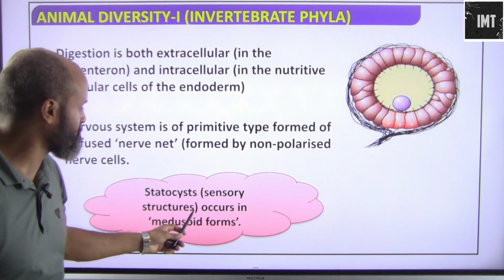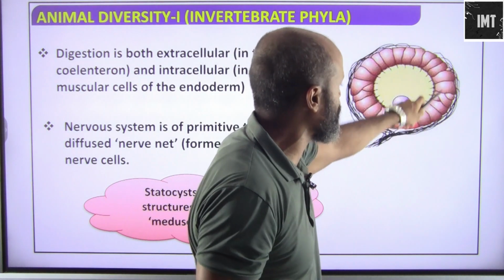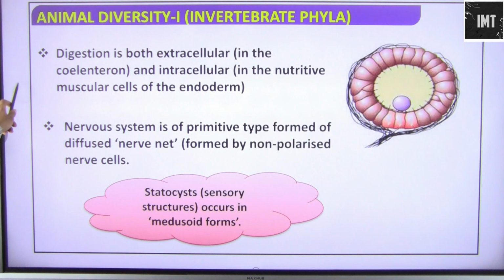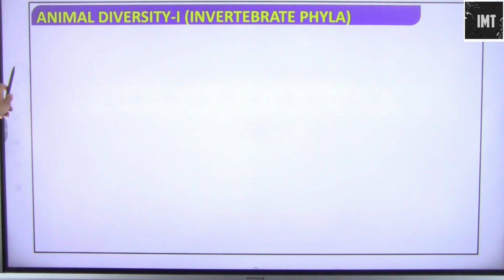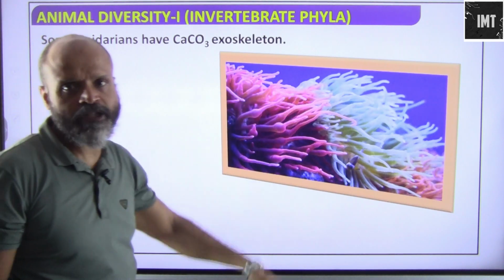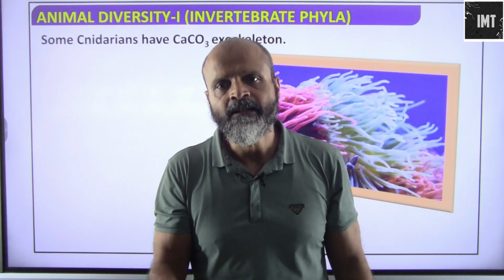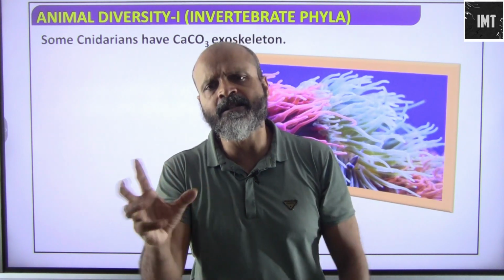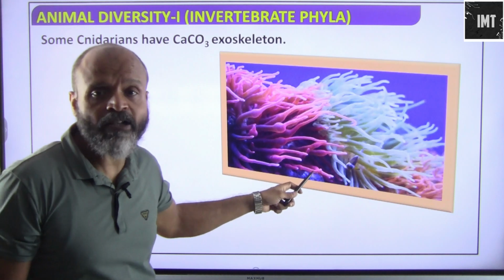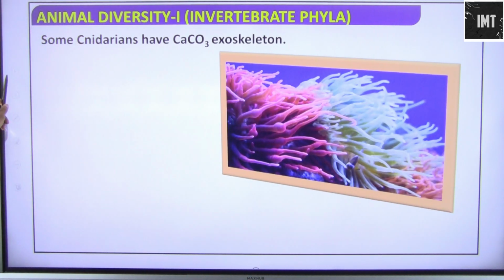Statocyst, that is sensory structures, occurs in medusoid form. So this is basically the statocyst. This is the nerve cell. It is the medusoid form of nerve cell. Some cnidarians have calcium carbonate exoskeleton. So calcium exoskeleton means external skeleton. There is no internal skeleton. Some of the cnidarians will show an external format of skeleton, and this is primarily made up of calcium carbonate.